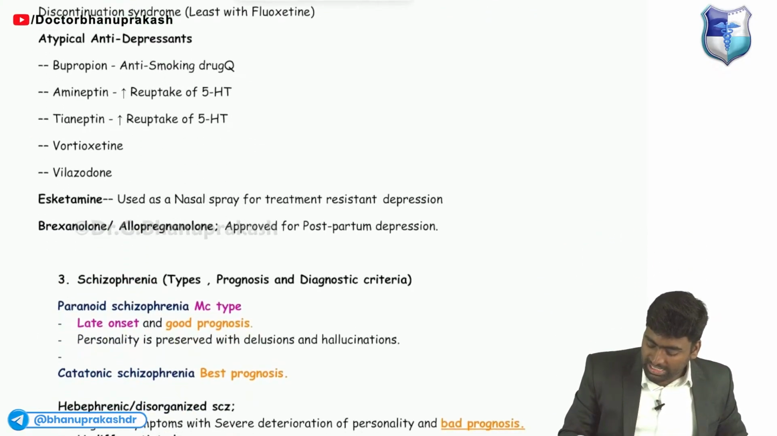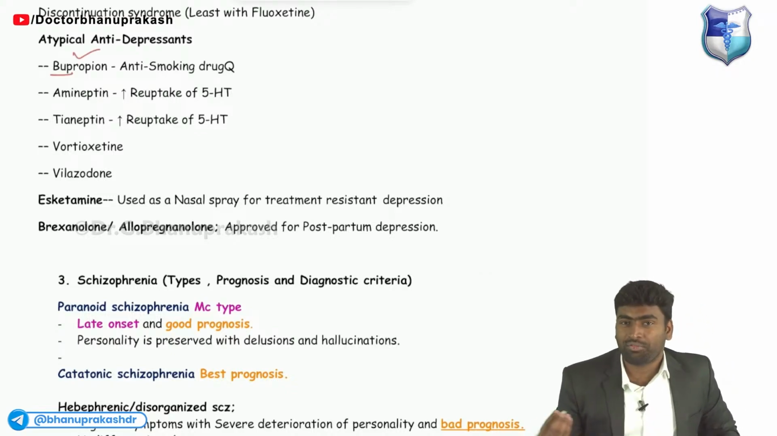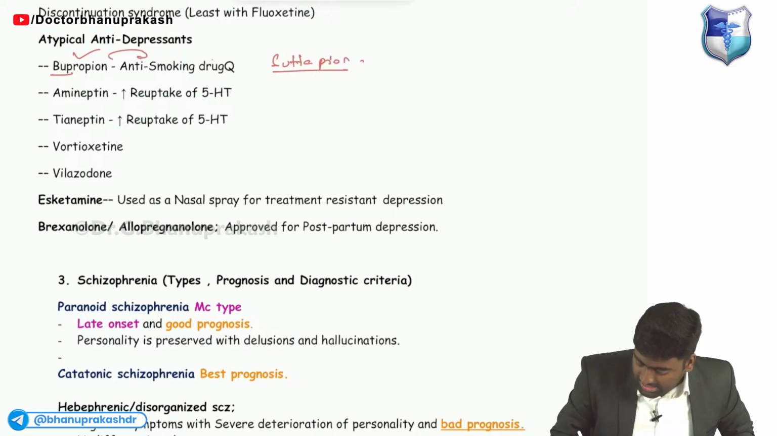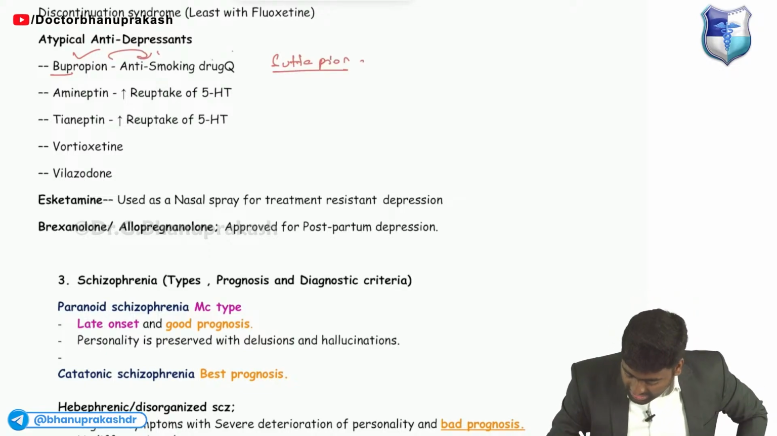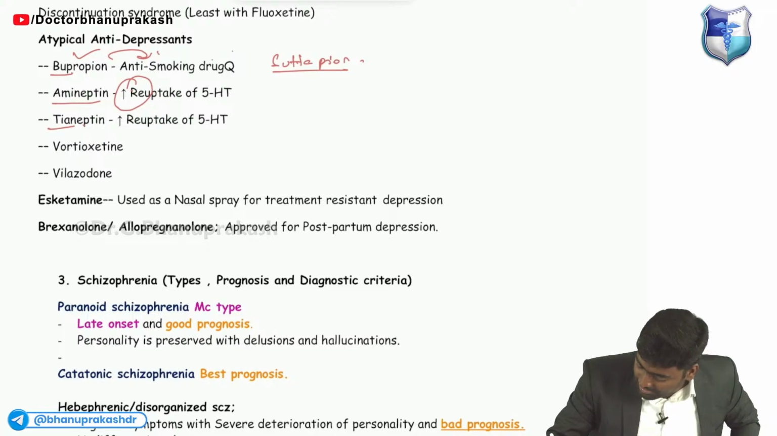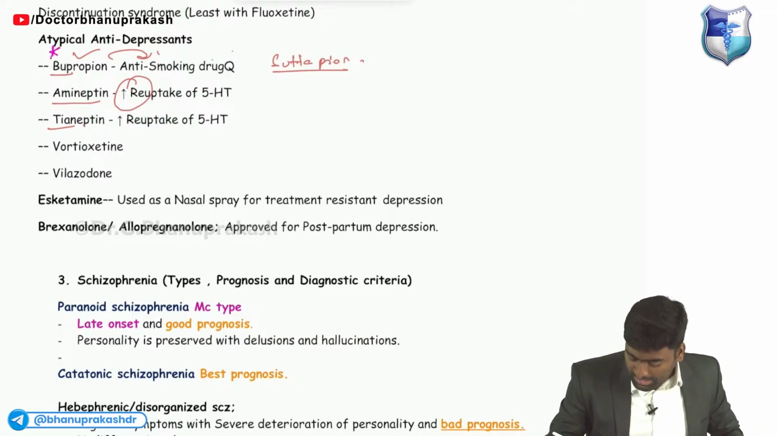And there are few more atypical antidepressants which include bupropion, ठीक है. You know this mnemonic like bupropion and vortioxetine. Okay, so this bupropion is used as an anti-smoking drug, and then amitriptyline inhibits reuptake of 5-hydroxytryptamine. So remember mainly about this bupropion and vortioxetine. Okay, these two drugs.